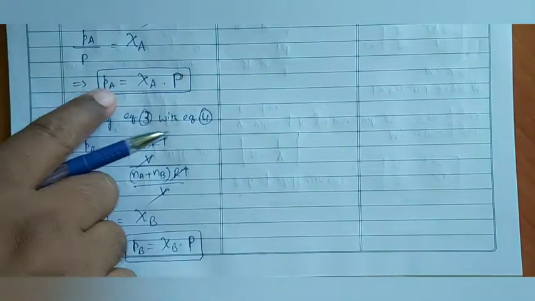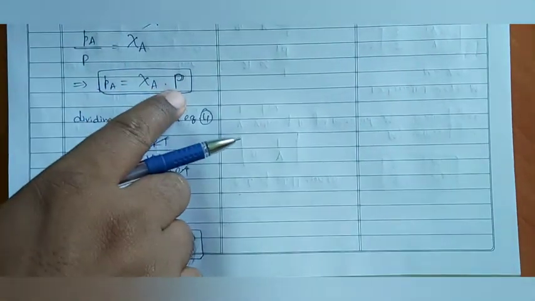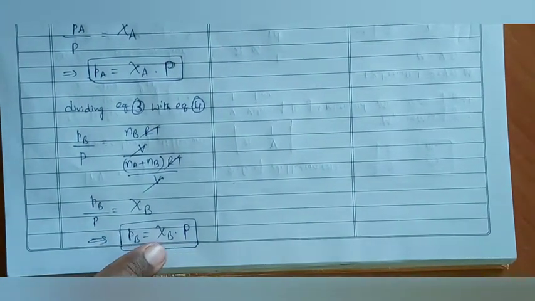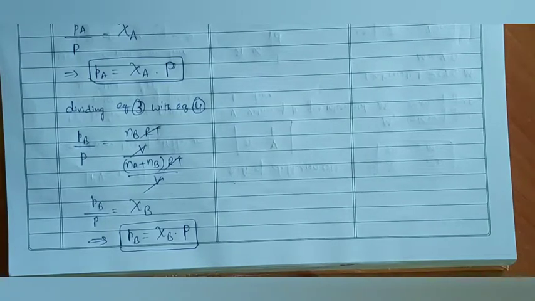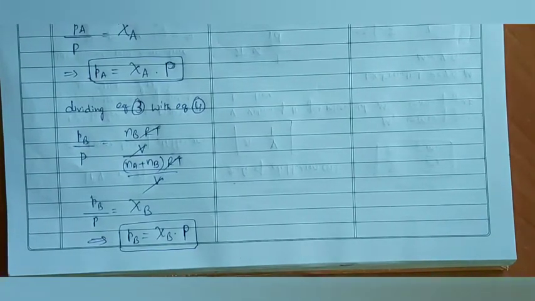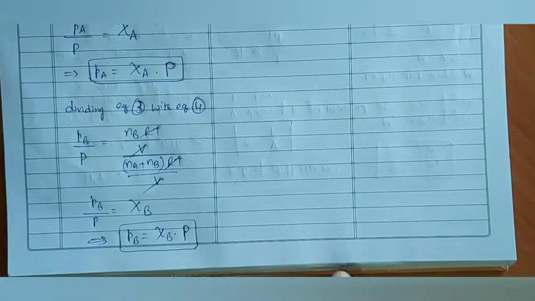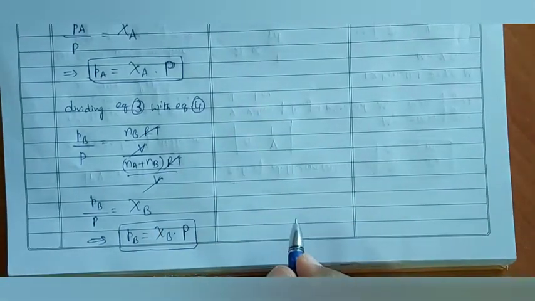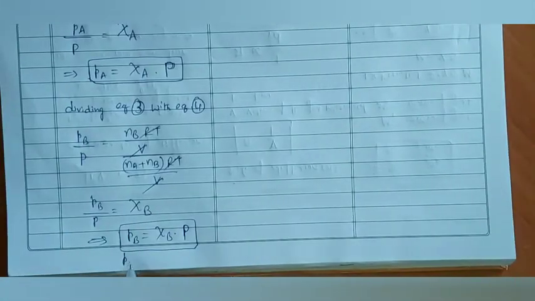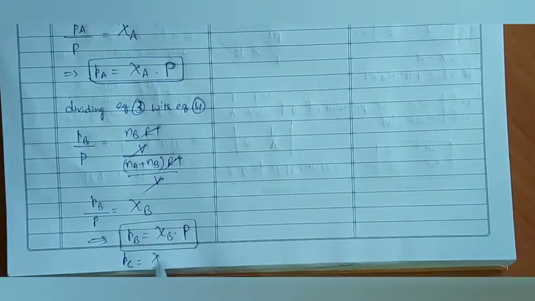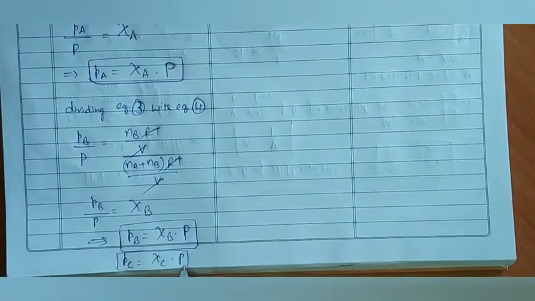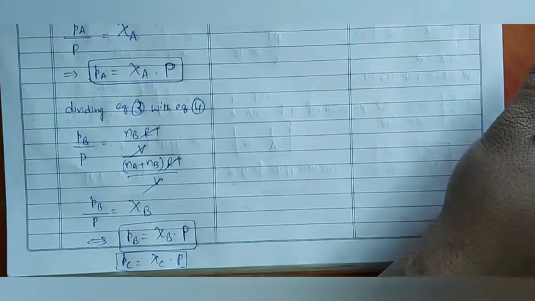Partial pressure of A is equal to mole fraction of A into total pressure. Partial pressure of B is equal to mole fraction of B into total pressure. If you have gas C, then we can write it as partial pressure of C is equal to mole fraction of C into P. Like that, in a gas container, we can take n number of gases.